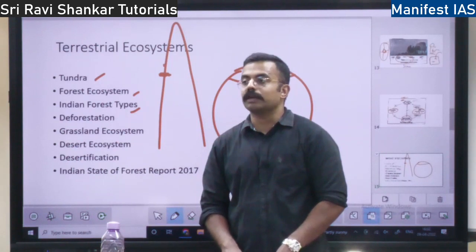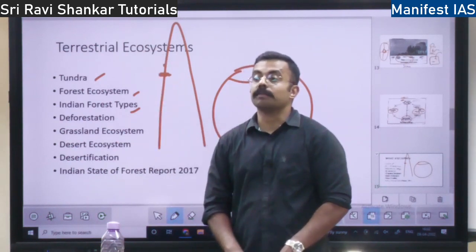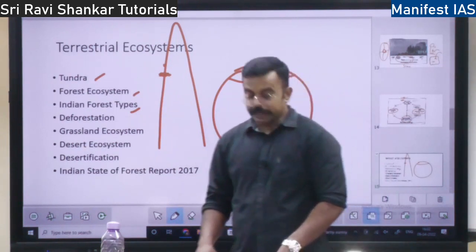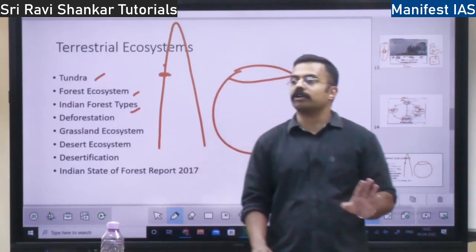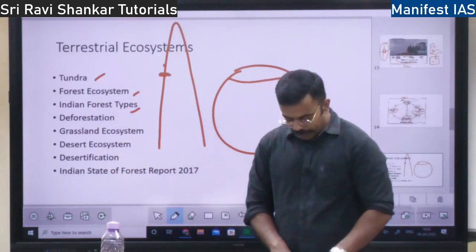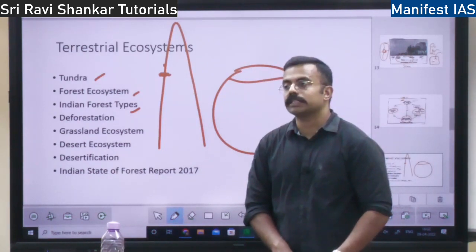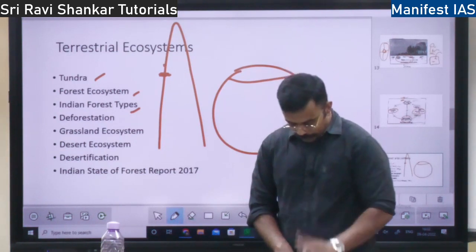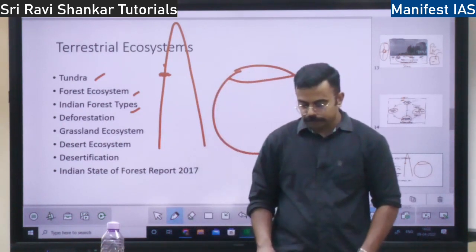Whenever you hear pine, just remember it is on the mountains, right? Okay. Then subtropical dry evergreen forest, humanly impossible to remember all this. Then you have montane wet temperate forest. Whenever you come across the term montane, it is on mountain. Remember that, right? Then you have Himalayan moist temperate forest.